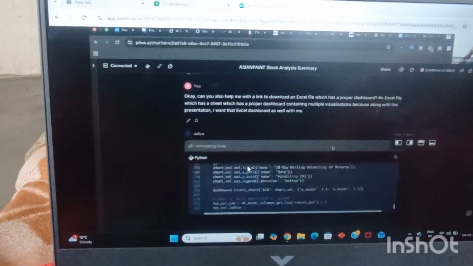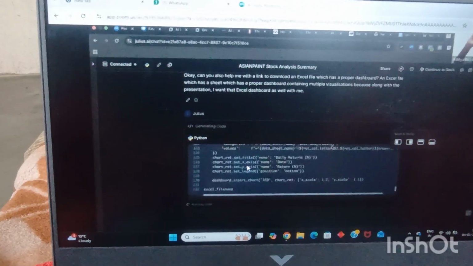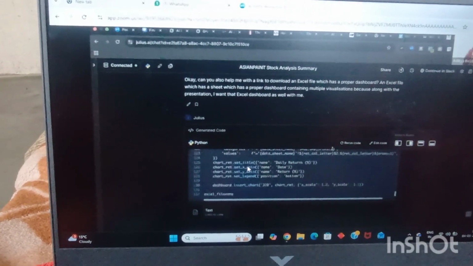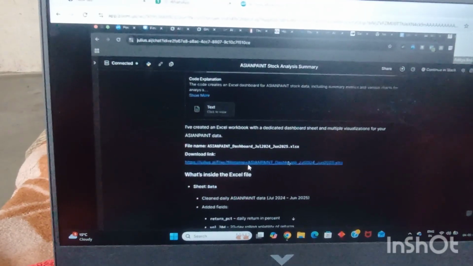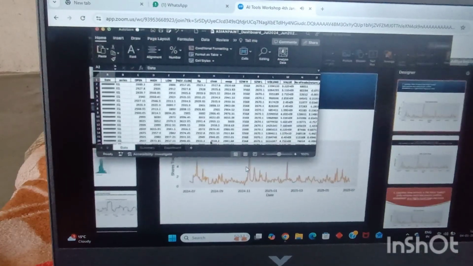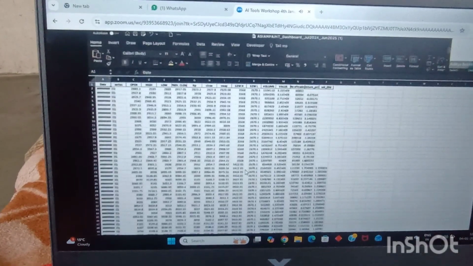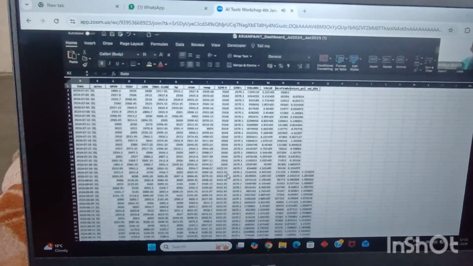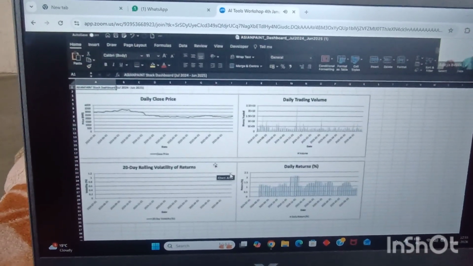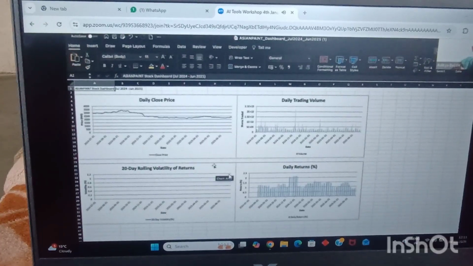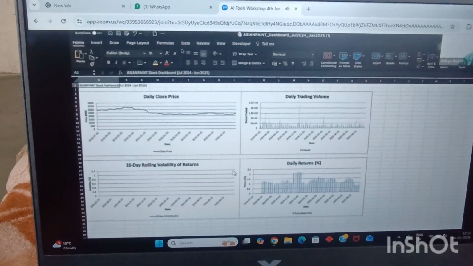Again, it is writing a few lines of code. My hands right here in front of y'all. Let's see what it is giving us. It is again giving us a link. Let's see whether it is something like what we want. So it has given us the link. Let me click over here. I will expand on it. And guys, once I expand on it, I see a completely new data set right here in front of me. I see a summary and I see a dashboard as well. An Excel dashboard has been created for us in a matter of few seconds.